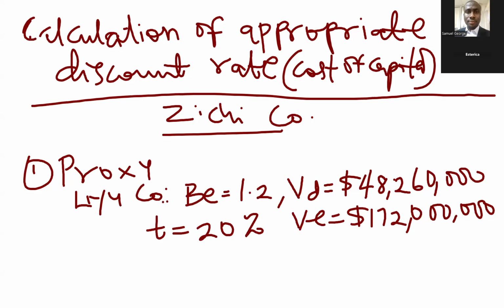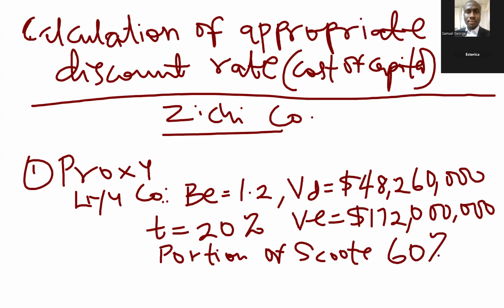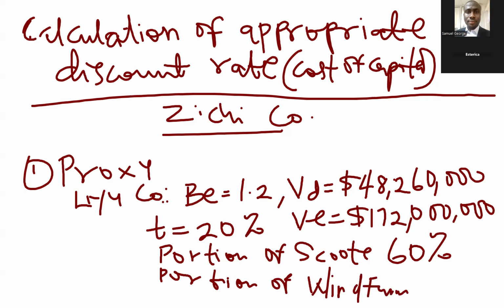Let us note it down: the portion of motor scooter is 60%, and the portion of wind farm is 40%.